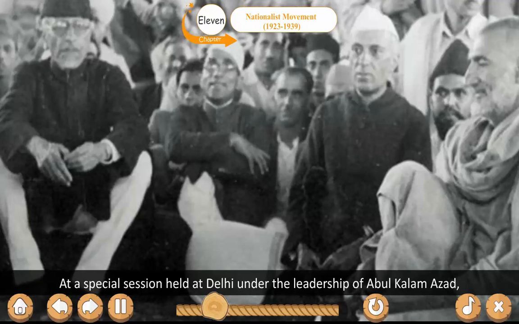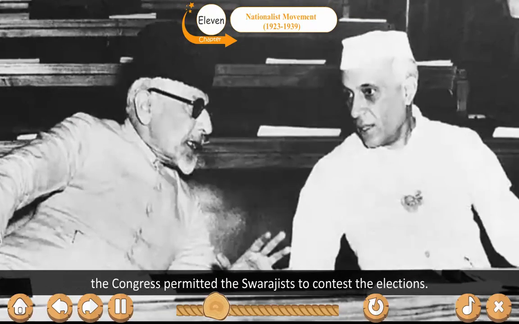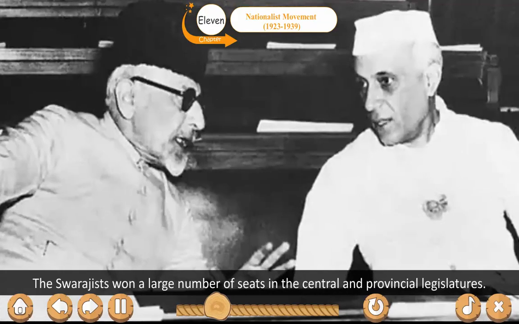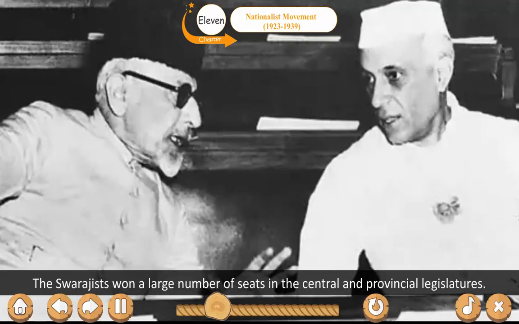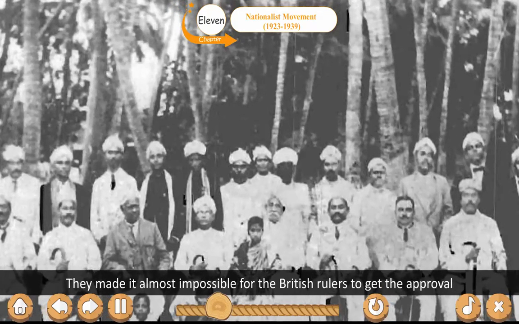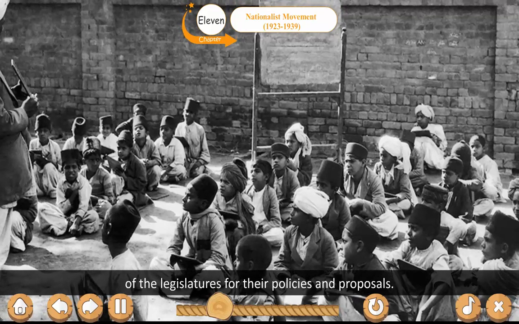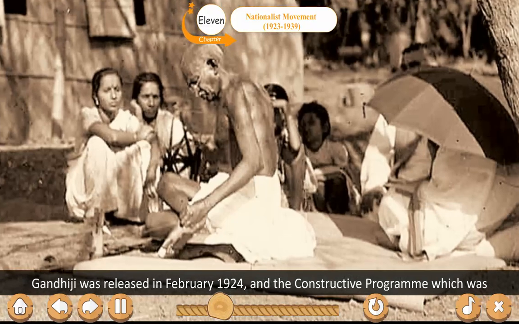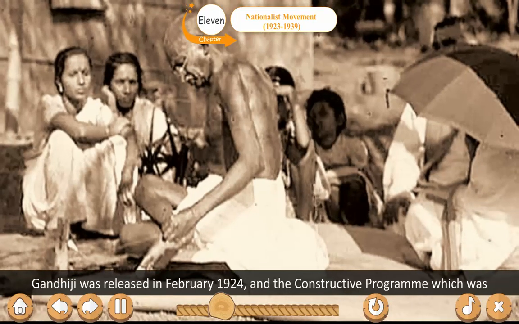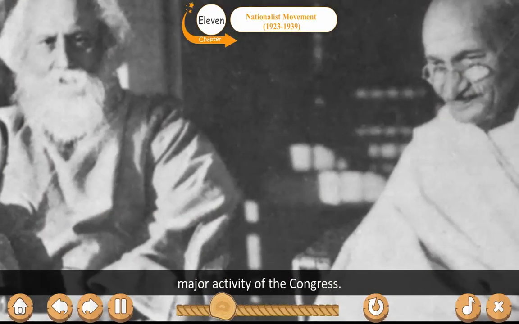At a special session held at Delhi under the leadership of Abul Kalam Azad, the Congress permitted the Swarajists to contest the election. The Swarajists won a large number of seats in the central and provincial legislatures. They made it almost impossible for the British rule to get the approval of the legislatures for their policies and proposals. Gandhiji was released in February 1924 and the constructive program, which was accepted by both the sections of the Congress, became the major activity of the Congress.